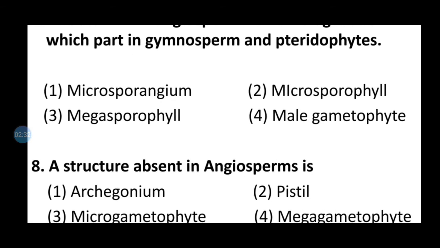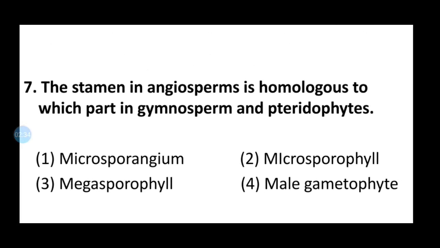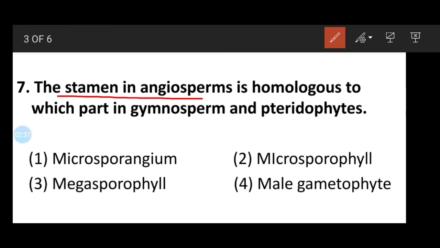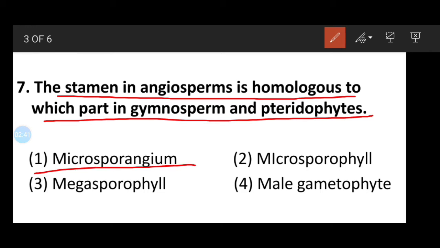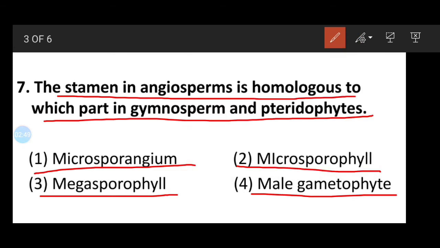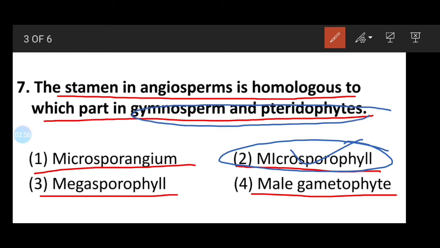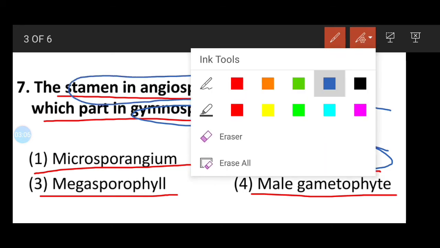Question number 7: the stamen in angiosperm is homologous to which part in gymnosperm and pteridophytes? Option 1, microsporangium; second, microsporophyll; third, megasporophyll; fourth, male gametophyte. So here the correct answer will be microsporophyll, which is present in gymnosperm and pteridophyte. This is the microsporophyll and it is similar to the stamen in angiosperm.